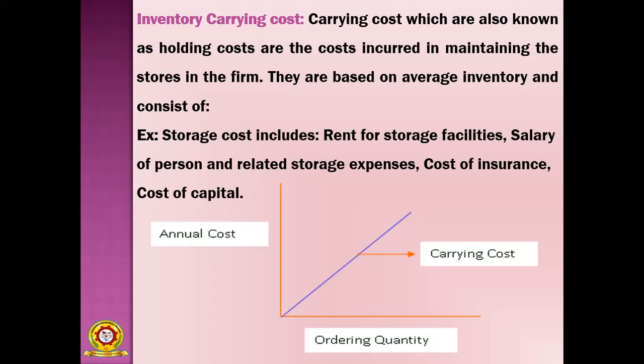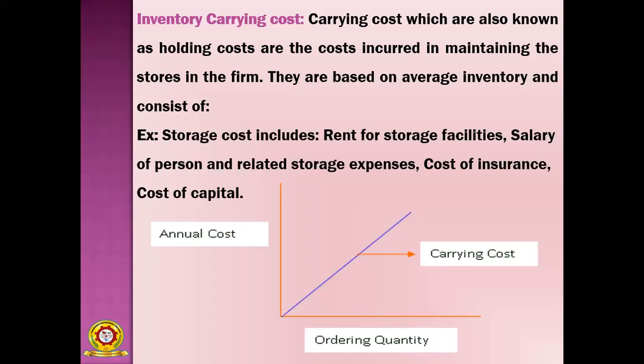They are completely based on average inventory. The cost related to maintaining stores and holding cost are all called carrying cost. They are based on average inventory.